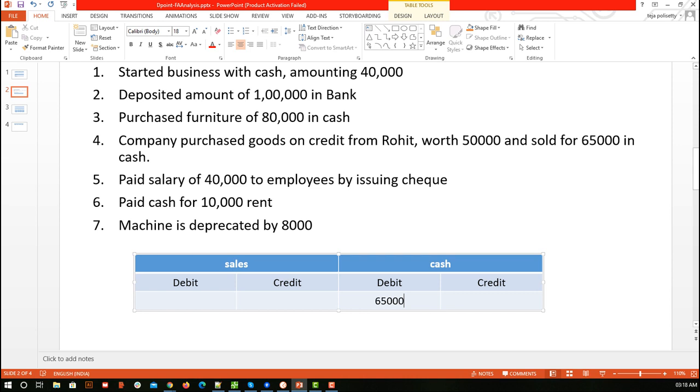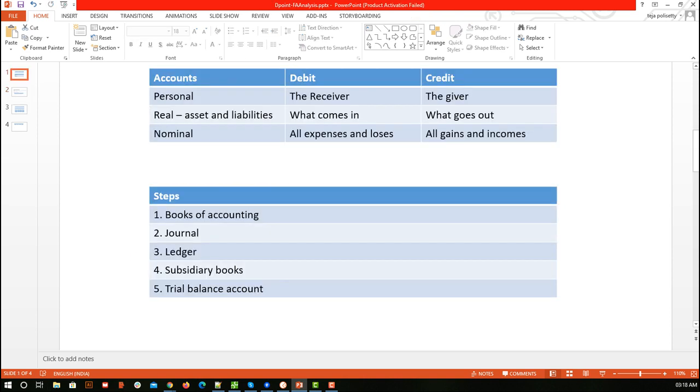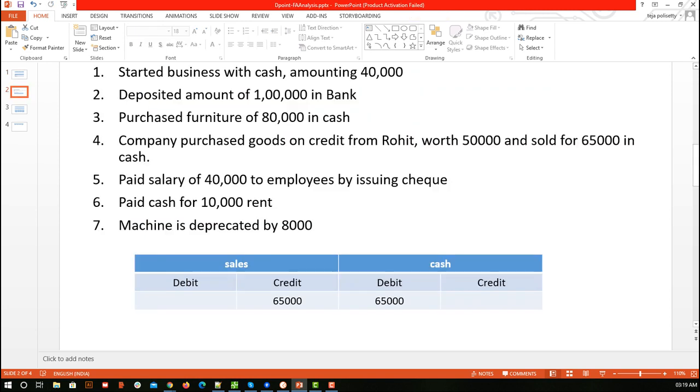Similarly, we can say 65,000 is going to be sold out. But how to learn this? Sale is happening, so it is something going out. So 65,000 sales account, it is going out, and what goes out we do the credit. I hope that is clear, right?